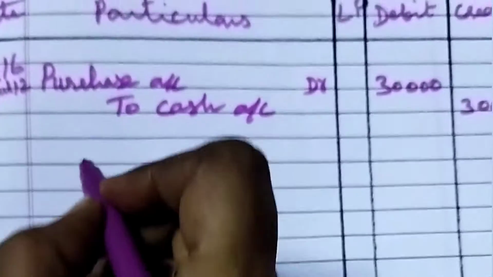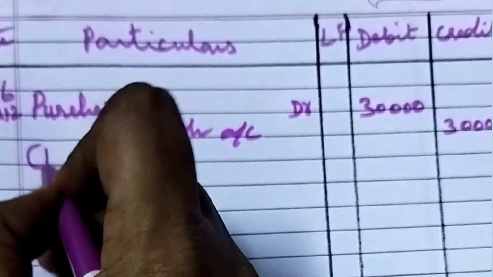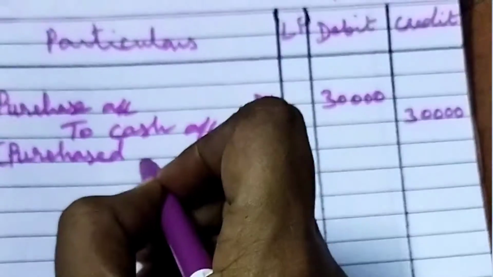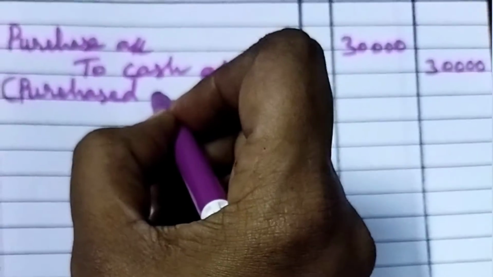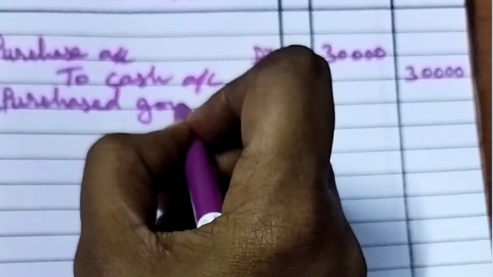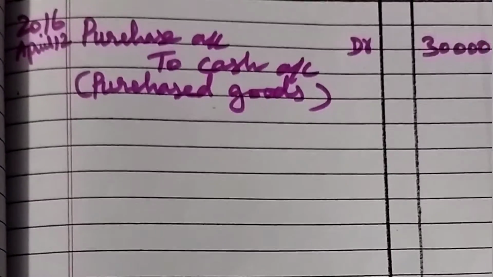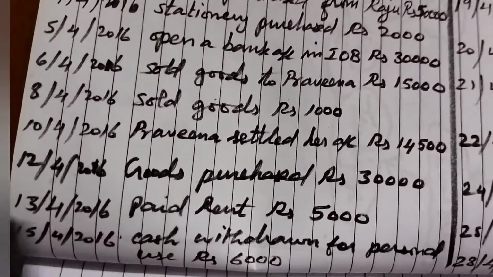Narration: purchased goods, because no name is there. So purchased goods, that's enough. This is a cash transaction. So without mentioning any names and all, we can complete. Okay, now we can go to the next transaction. What is the next transaction?